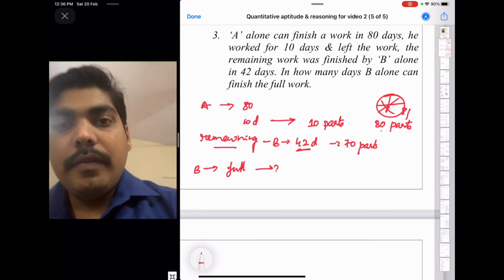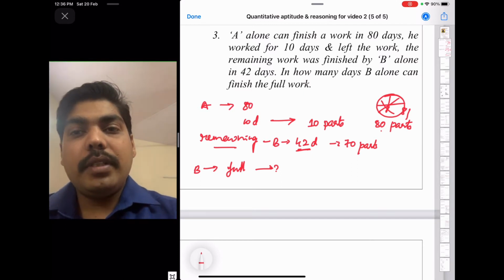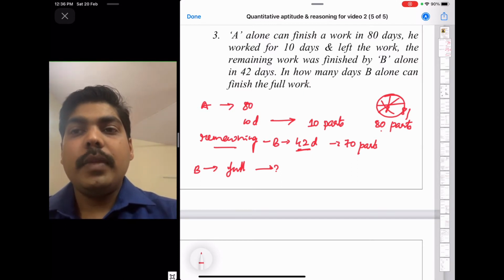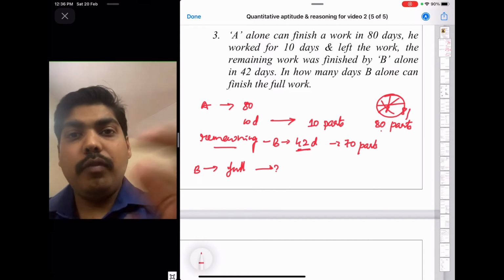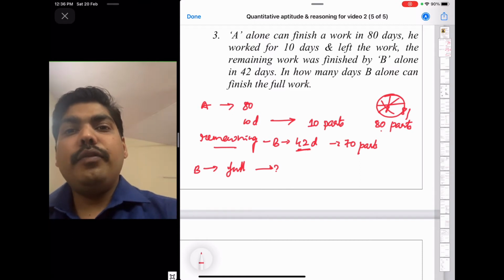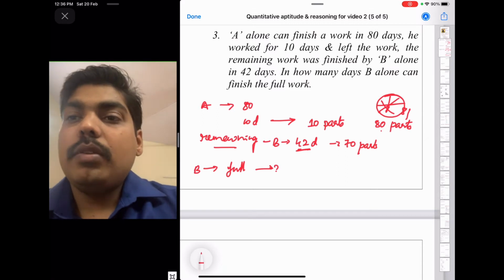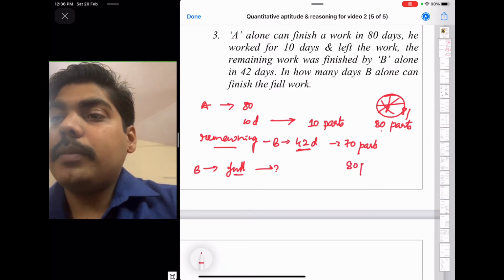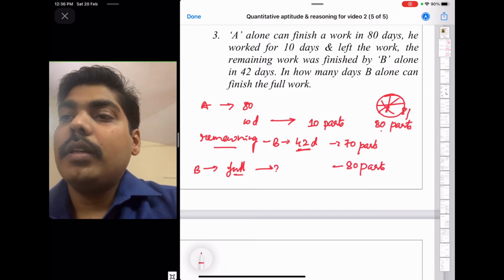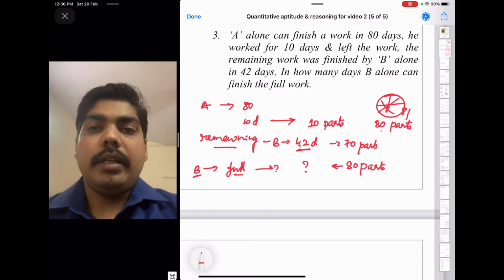Now you have decided to allot the full work to B. What is the full work? Eating the full cake, that is all 80 parts. So full work means 80 parts. B will finish 80 parts in how many days?